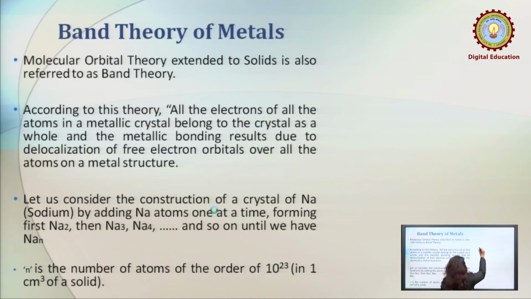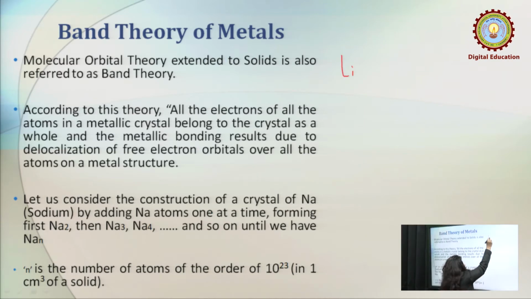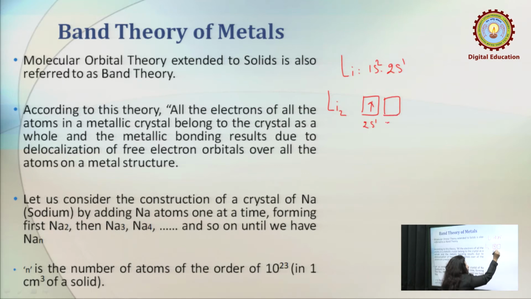Lithium's electronic configuration is 1s2 2s1. We are going to consider 2 lithium atoms and only the outermost orbital, that is 2s1. Suppose we form Li2. In this case there are 2s1 and 2s1, two lithium atoms.